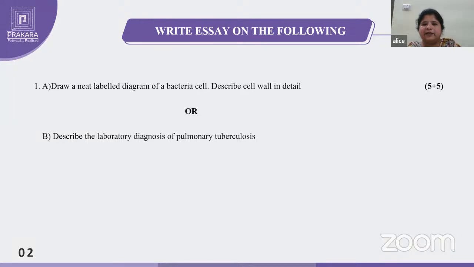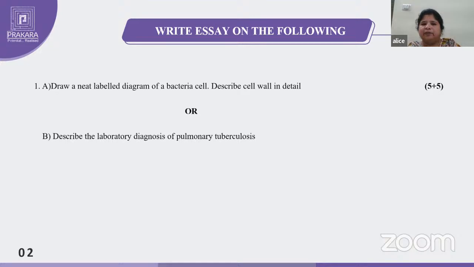So first, specimen collection will be the sputum. After that, the sputum will be mixed with saliva and epithelial cells and everything, so that sputum should be concentrated. Some concentration methods. Why will these concentration methods be needed? To homogenize the specimen or to decontaminate the specimen, to kill any other bacteria, overgrowth bacteria.